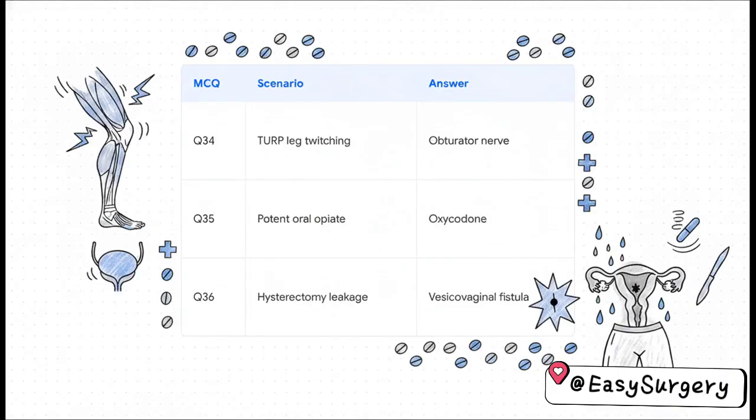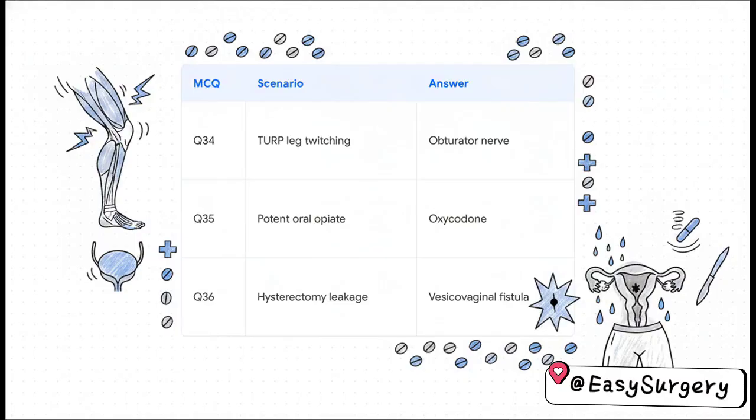Let's group these next 3 surgical topics together. Q34. During a TURP, a transurethral resection of the prostate, the patient suddenly experiences severe leg twitching. Which nerve just got stimulated? That would be the obturator nerve. The electrical current stimulates it, and it causes a very distinct adductor muscle jerk.